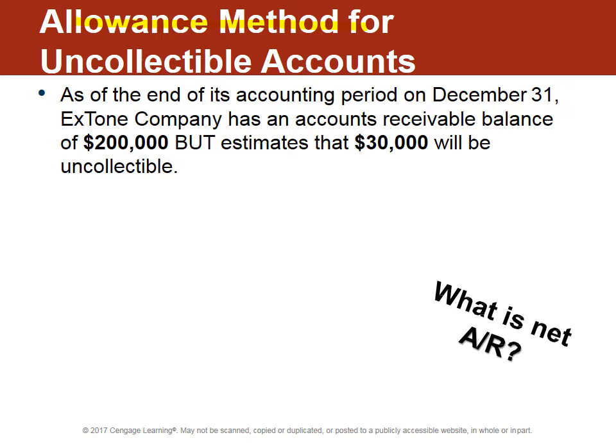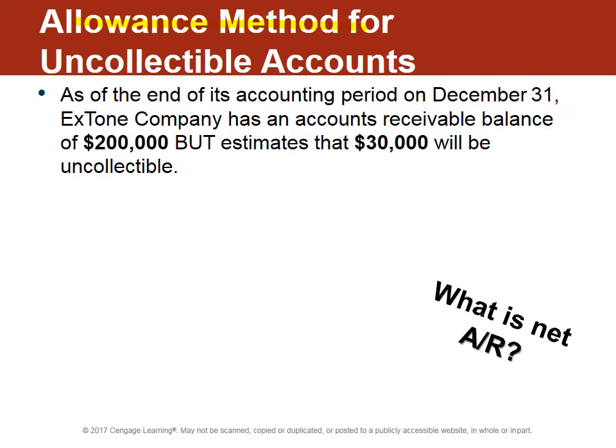And let me get you to pause for a minute and think about it. The matching principle says revenues and expenses should be matched in the correct period. So if a business has a current balance of $200,000 in accounts receivable, they have to do an estimate of how much of that they think will be uncollectible. Again, it's a cost of doing business, and it's an expense, and it accurately shows the users of the financial statements what their net income is, because it's going to include this large expense.